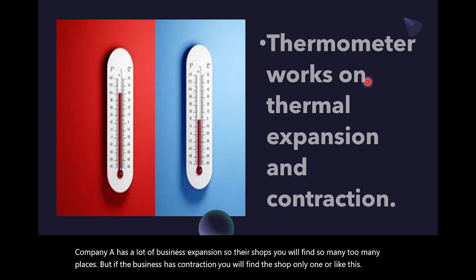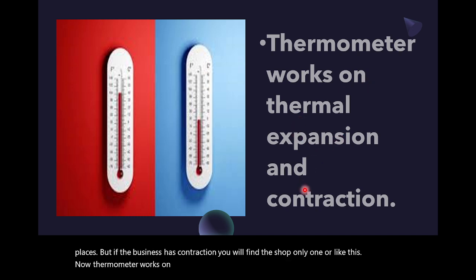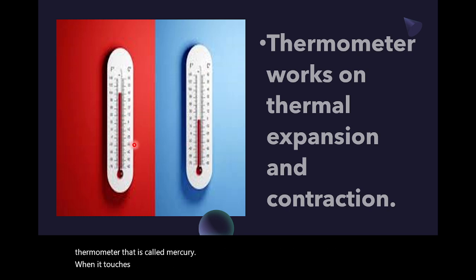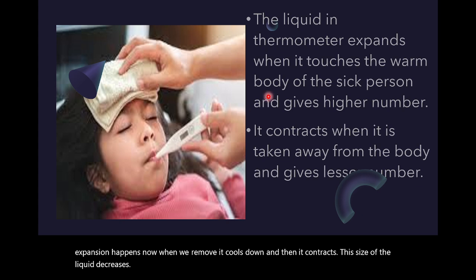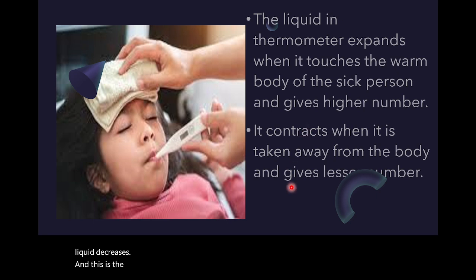Now the thermometer works on thermal expansion and contraction. The liquid in the thermometer is called mercury. When it touches the body part of a human, it heats up and it expands. There is thermal expansion. Now when we remove it, it cools down and then it contracts. The size of the liquid decreases. And this is the explanation of what I already explained in the last slide.